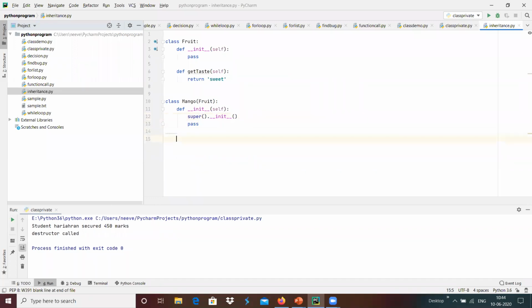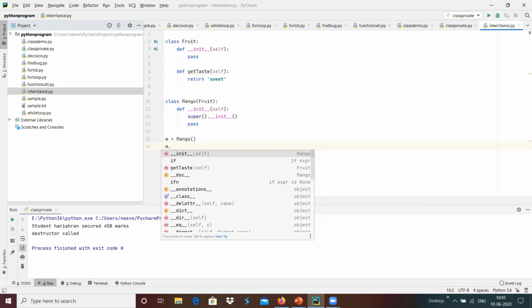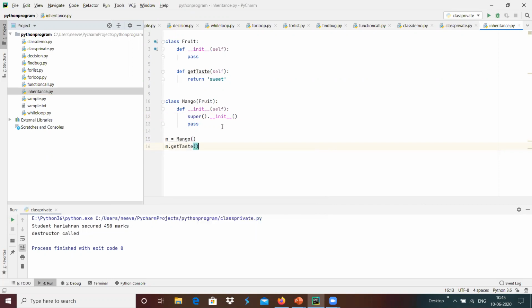Now I am going to show how the properties get inherited into this child class of mango. Maybe we will see here m equals mango over here, and I'm going to do m dot, we have an option get_taste. Basically get_taste is the member function of the fruit, but there is no get_taste member function present inside the mango class.